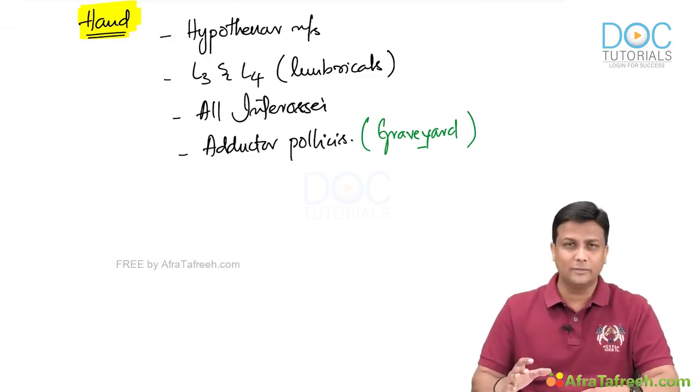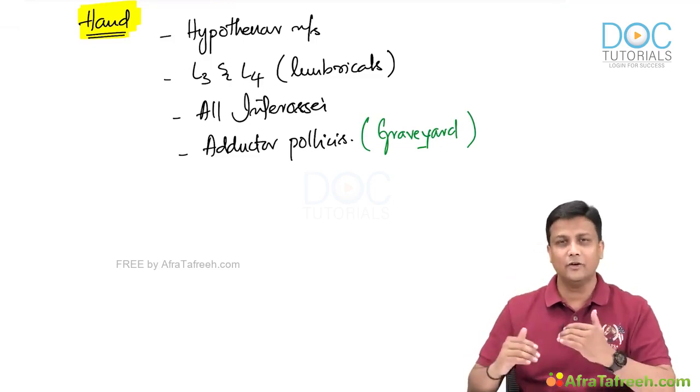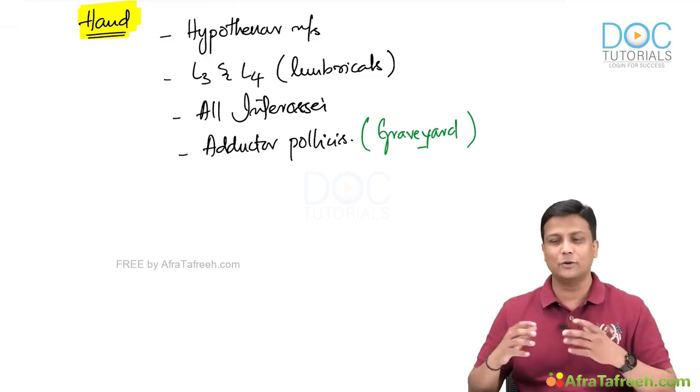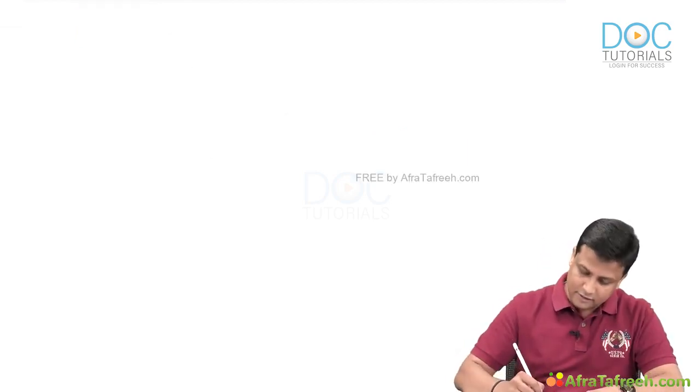Okay, so do it in the same sequence. First, make a note of all the muscles. Once you get that crystal clear in your mind, then try to make a schematic diagram so that you can retain it for a longer time, guys. Okay. Now just imagine here, this one is the lower end of the humerus, guys.